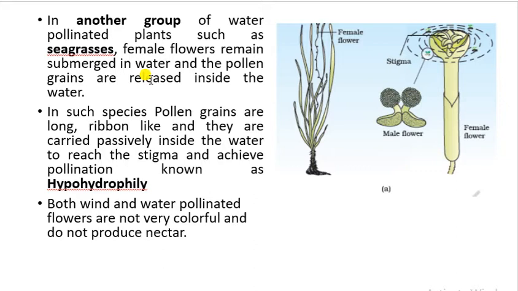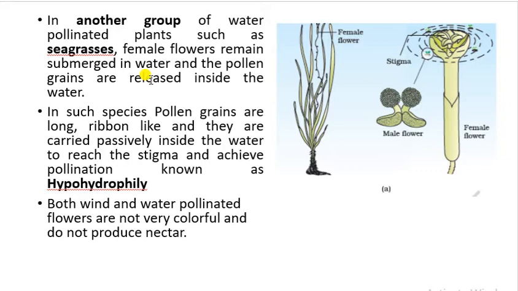In such species, the pollen grains are long, ribbon like, and they are carried passively inside the water, and they reach the surface of stigma, and pollination takes place. This kind of pollination is also known as hypohydrophily, because here the pollination is taking place inside water.